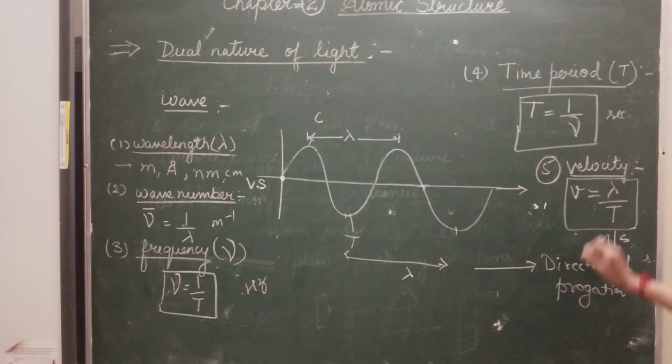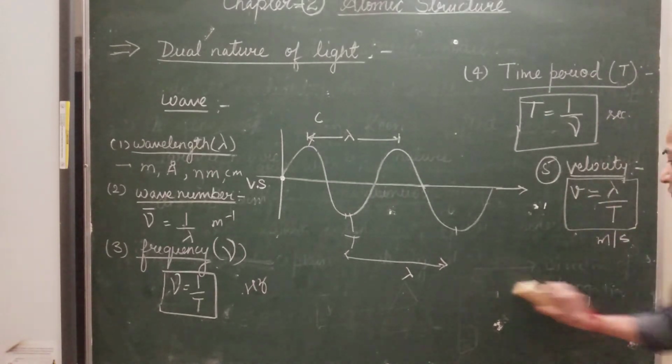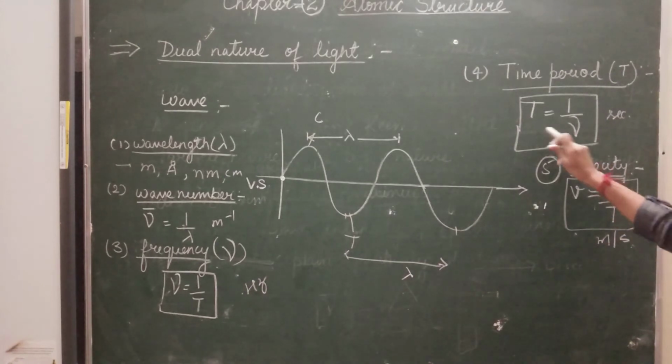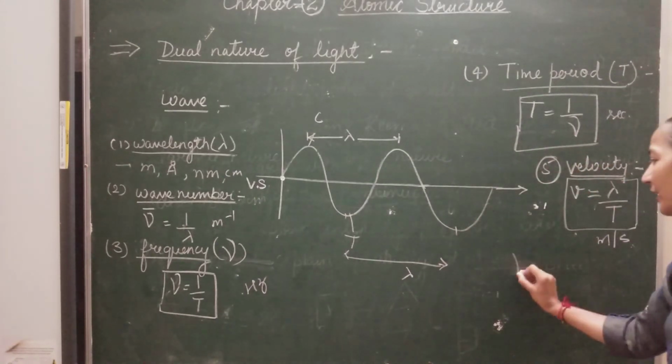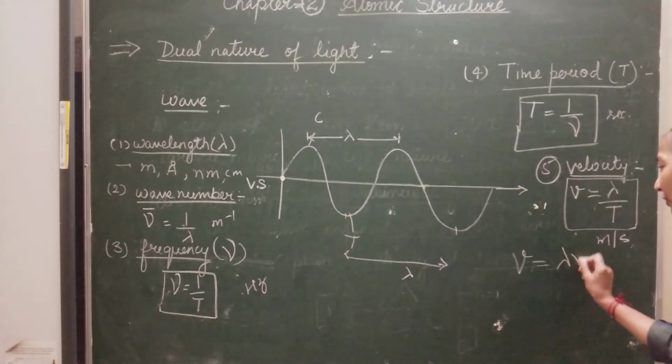Now we have seen that velocity is equal to lambda upon T. Since 1 upon T is equal to frequency, we can write velocity is equal to lambda into frequency.